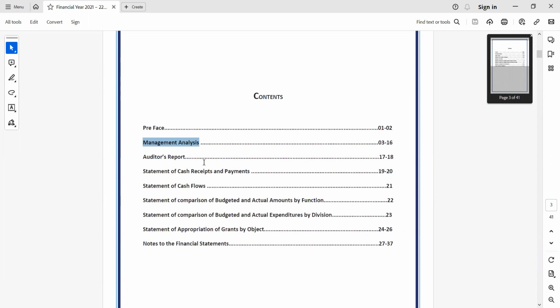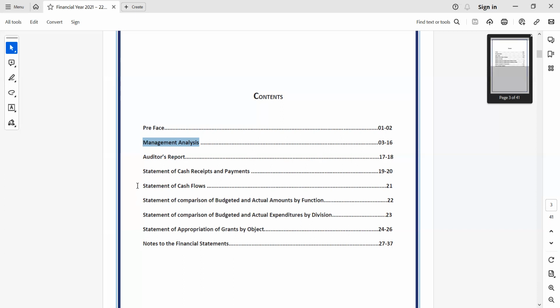And then you have the auditor's report. The auditors give their opinion on whether the financial statements reflect whatever happened in the last year. Any audited corporate financial statement would have the auditor's report. The only difference is that a corporate would have one of the many auditors, while a federal company would always have the Auditor General of Pakistan or one of his associates as the auditor.